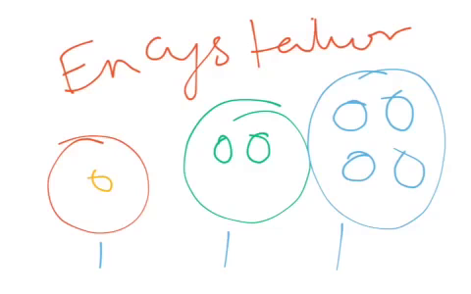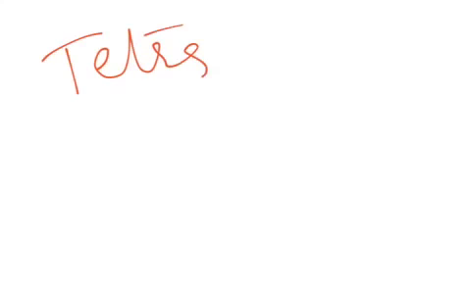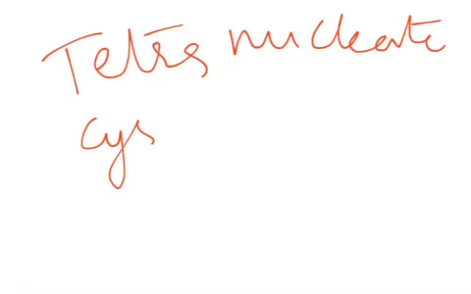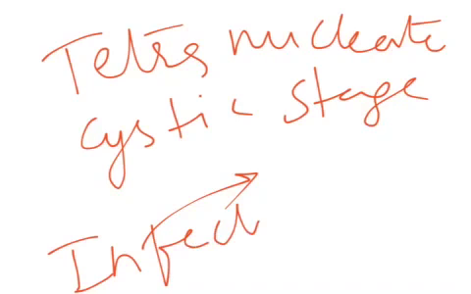All of this happens in the lumen of large intestine. Then these tetranucleate cystic stages travel out from the lumen of large intestine through the fecal matter of the human being, and contaminate food and water, which makes them enter inside another human being. Hence we say tetranucleate cystic stages are infective stages.